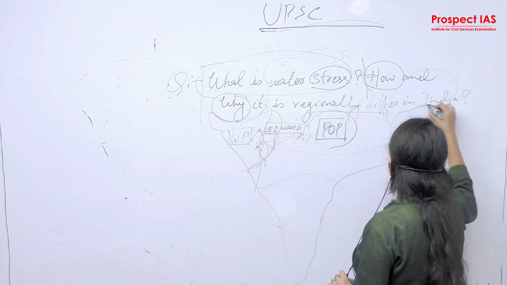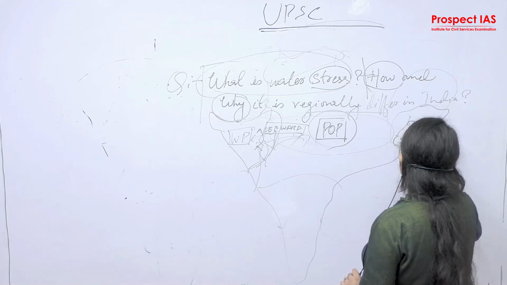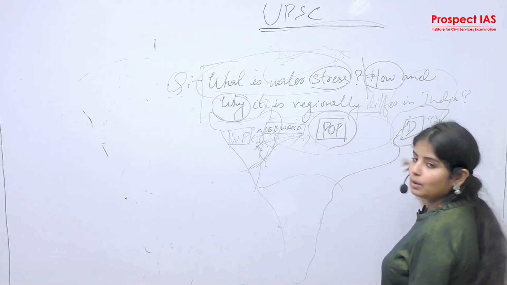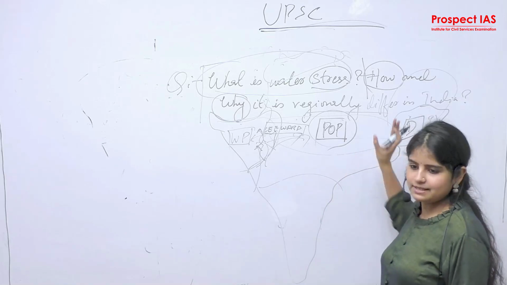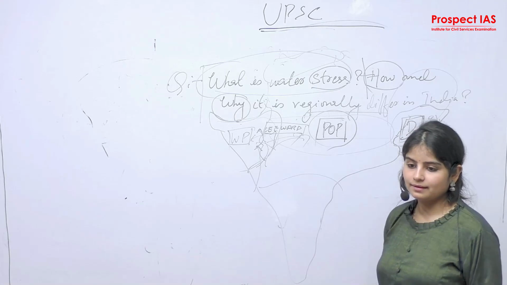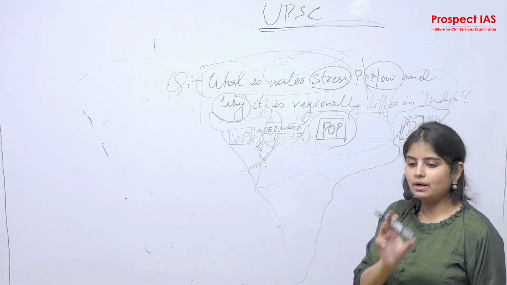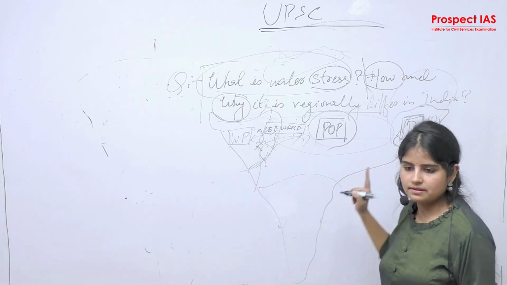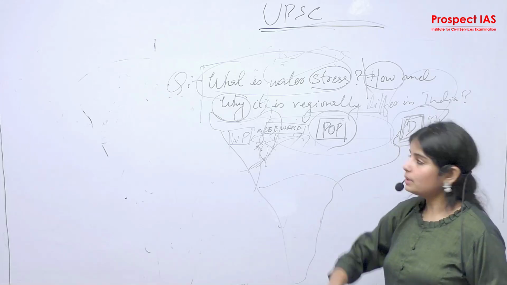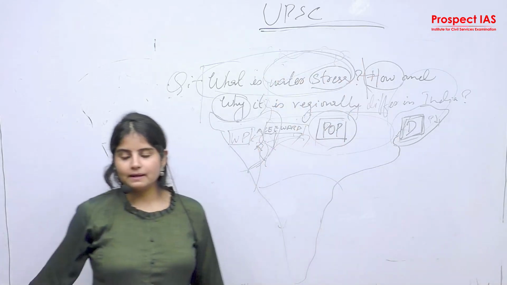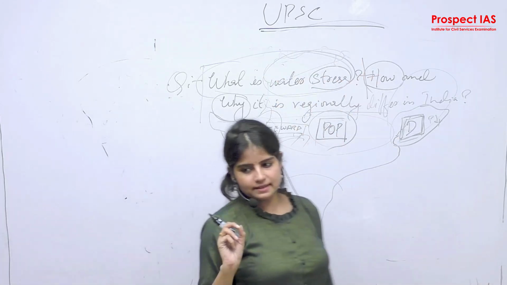So in central India, population, and in western India, because of the climatic zone, there is water stress and tension. In the northeast, development is an issue. Population is less, water and rainfall is high, but here also there is water stress. Why? Because we are not able to develop this region with water conservation management. So regionally we have different issues related to water stress, right? And we need to specify its allocation.